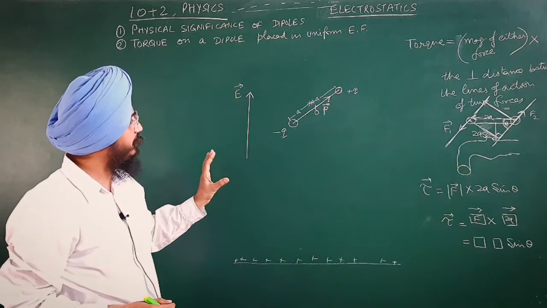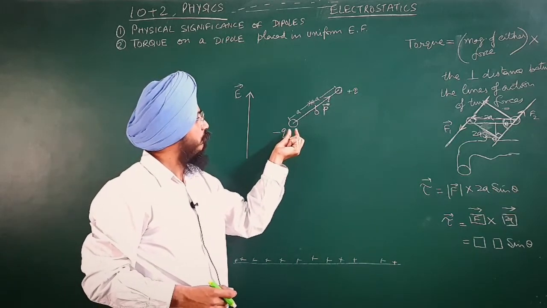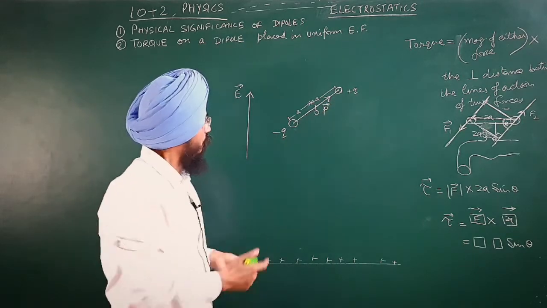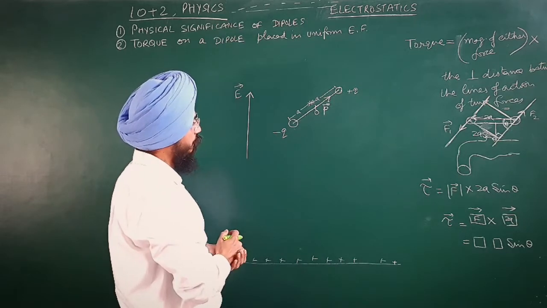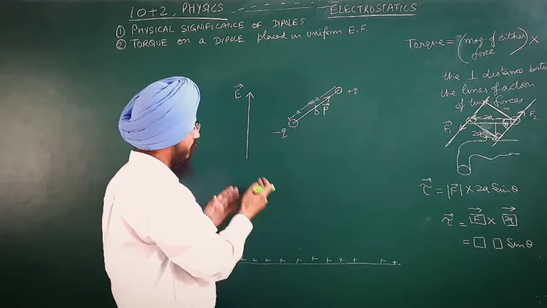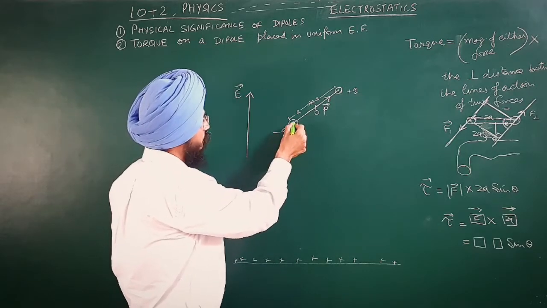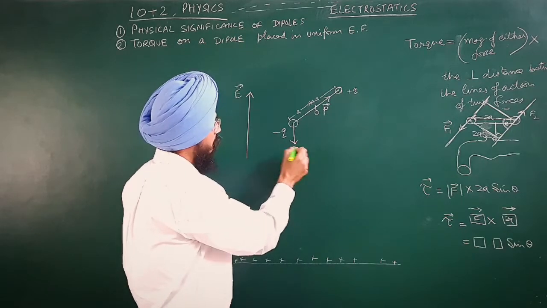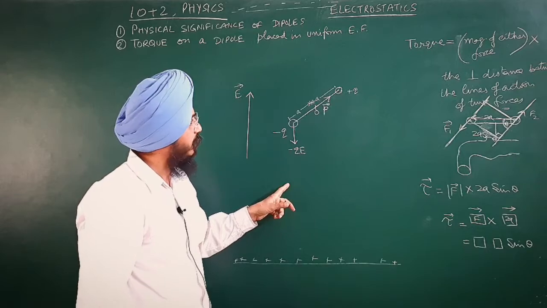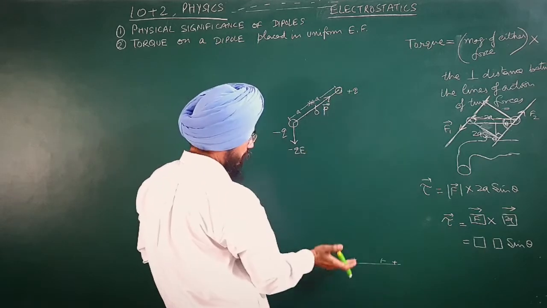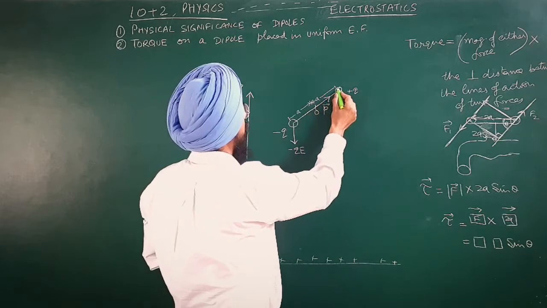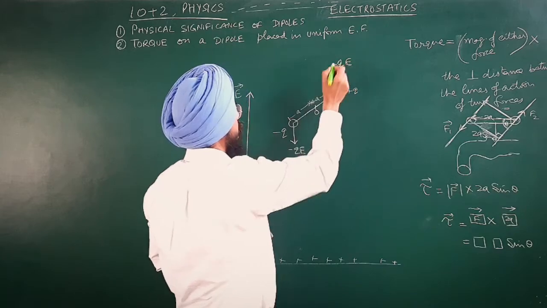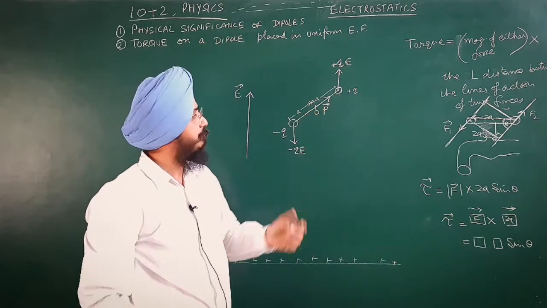Now this electric field tends to apply a force on the minus q charge as well as the plus q charge. For the negative charge, the force will be towards the downward plate from where this electric field is coming. So I will have a force of minus qE downwards, and for this charge, because here is a positive plate from where the electric field is coming, I have a qE force being applied on this charge.